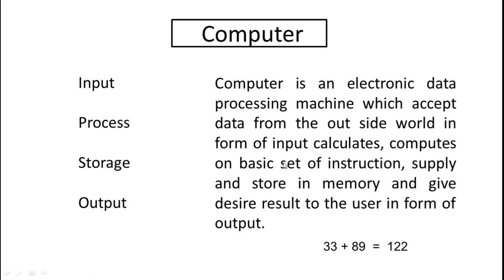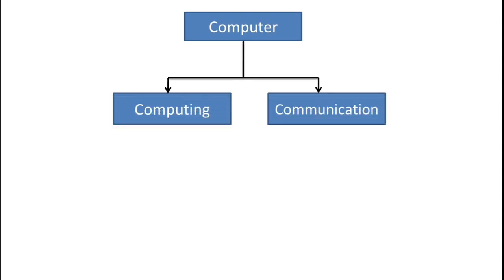Let's go a little deeper inside the computer. Mostly the computer is used for two main purposes. The first is computing, and the second is communication. In terms of computing, in the earlier era, computer was generally used for computing only.